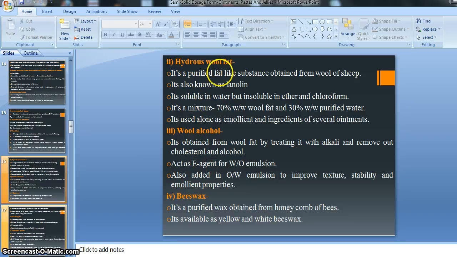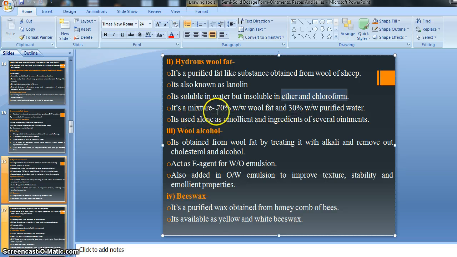So, anhydrous wool fat. This absorption base is also obtained from the wool of sheep, right? It is also called anhydrous wool fat, also called lanolin. Anhydrous wool fat is soluble in water, as I said, and insoluble in two kinds of organic solvent, that is ether and chloroform. And the composition of our anhydrous wool fat is given, right?